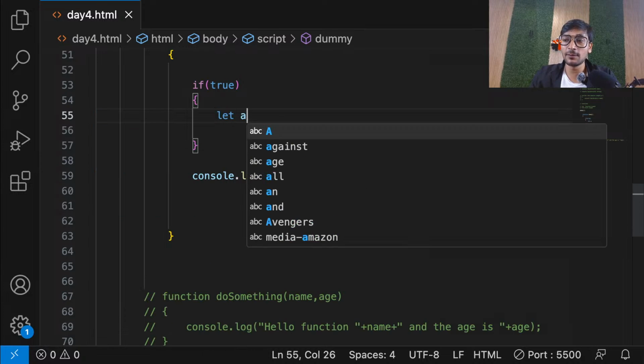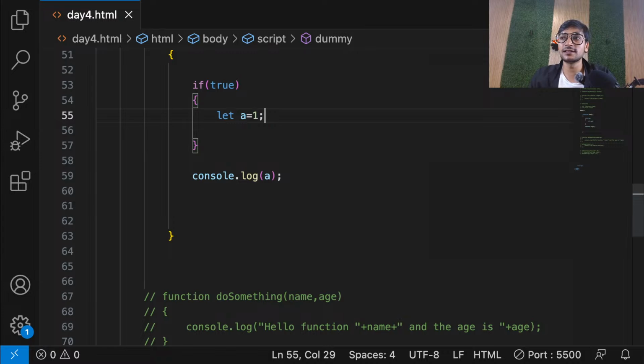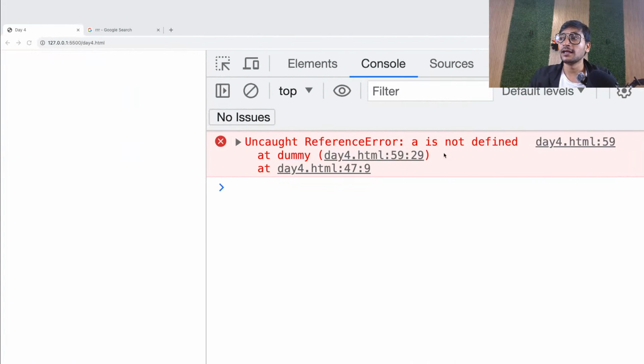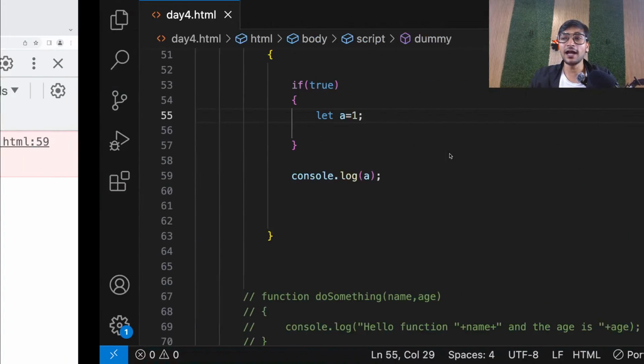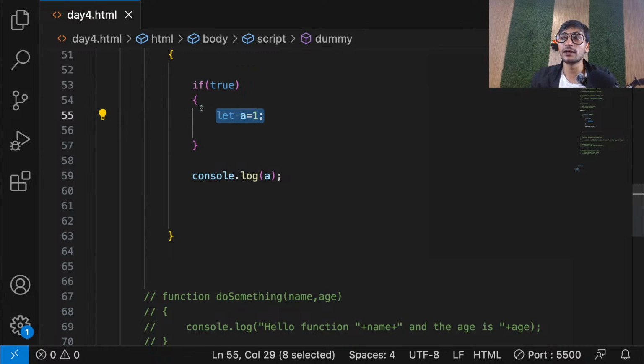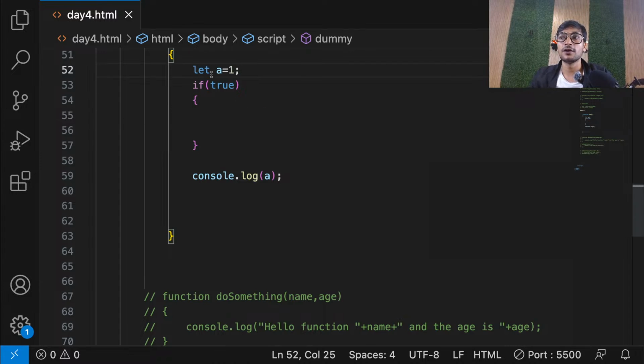And if I create a variable using let, now you'll see I'll get an error. A is not defined. Why? Because now it is created using let, so it will be only accessible in this block. If I try to access this A outside, it won't be accessible. If I want to use this in the whole function, then I should make sure that it is created in the function block, because now it will be accessible in the whole function, because now it's created in the function block. That means guys, let is block scoped.